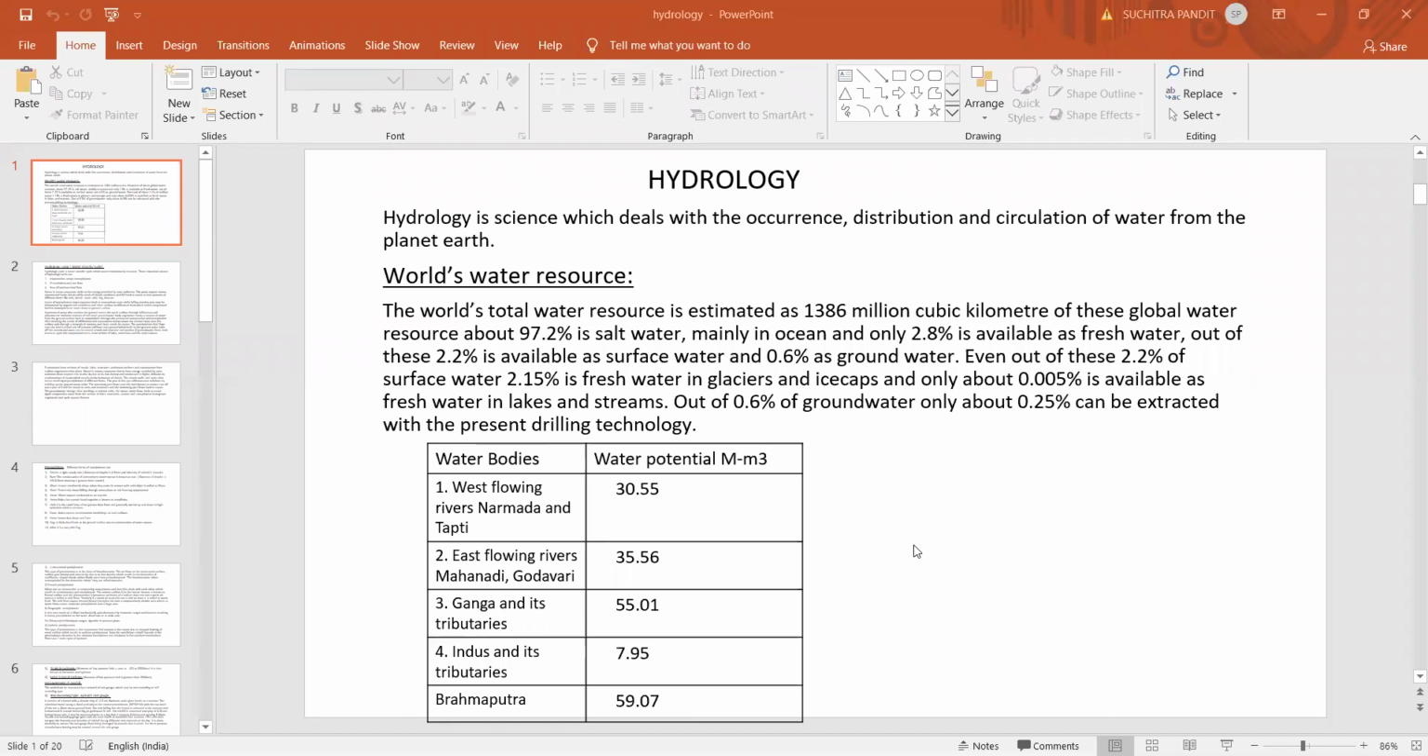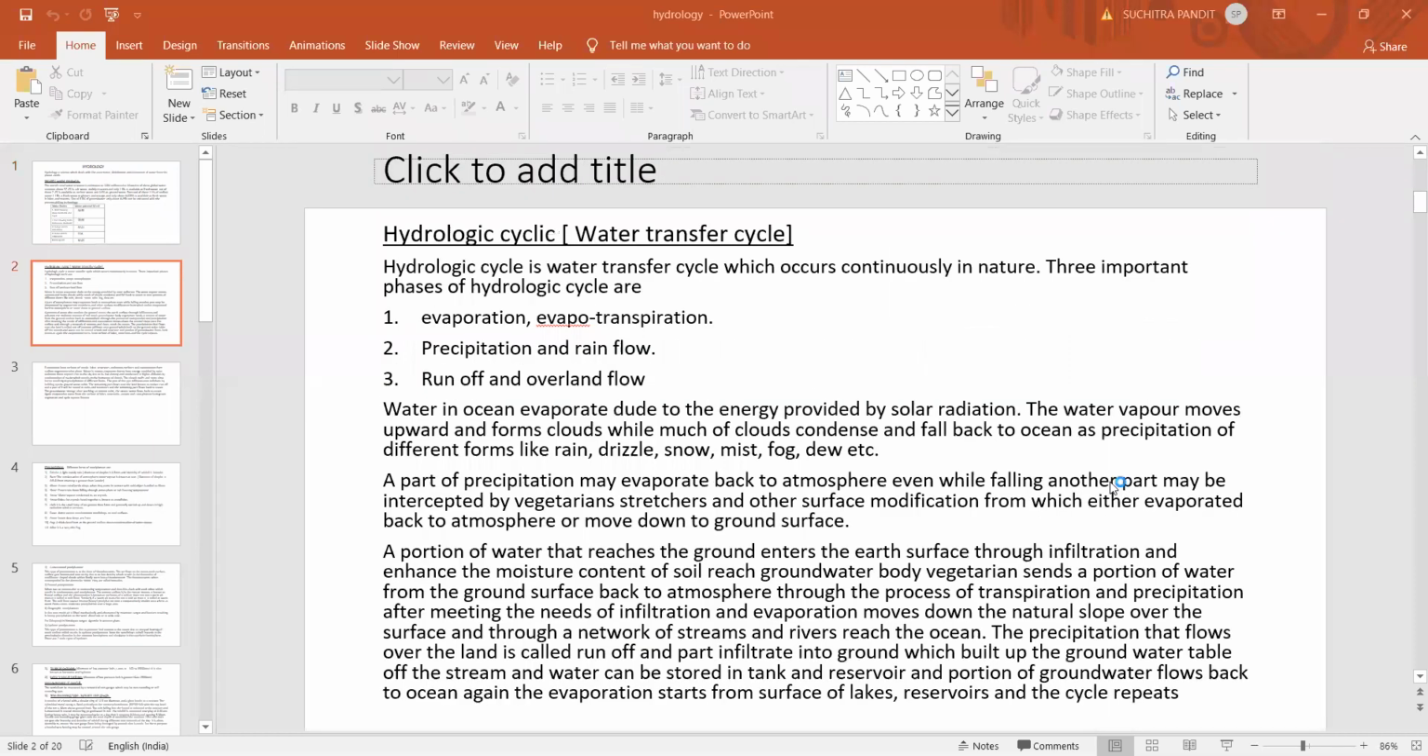Anyway, I will be sharing the notes with all of you. There is a printing mistake here. These are the water potentials of various rivers flowing in our country: the west flowing rivers, the east flowing rivers, the Ganga and its tributaries, the Indus and its tributaries, and the Brahmaputra. Now I have shared the figures regarding the hydrologic cycle. I think all of you have received them through WhatsApp.